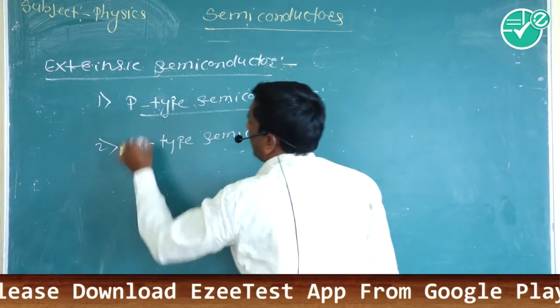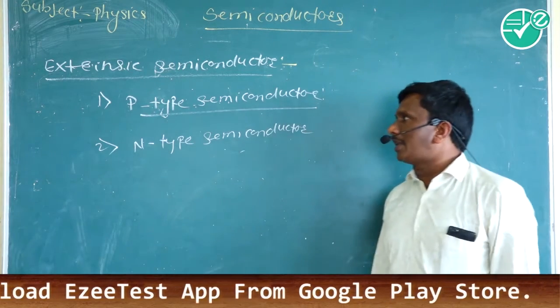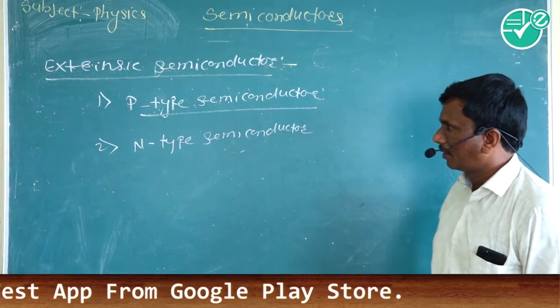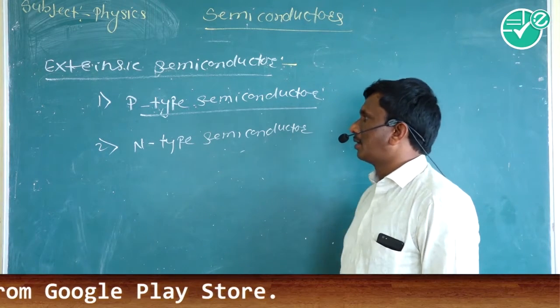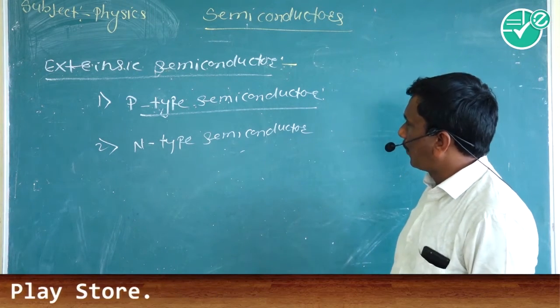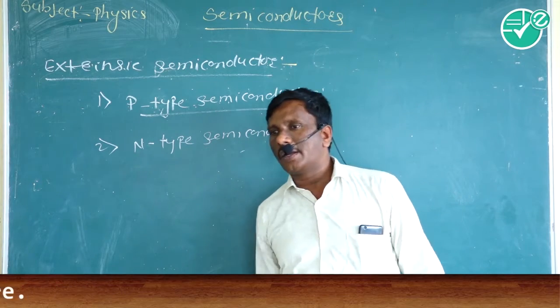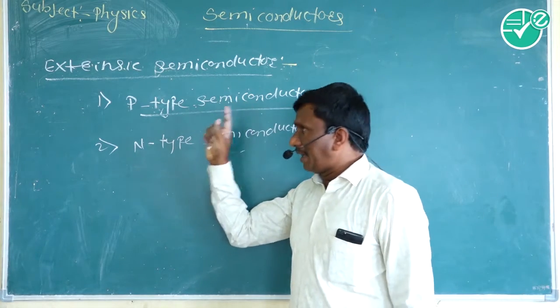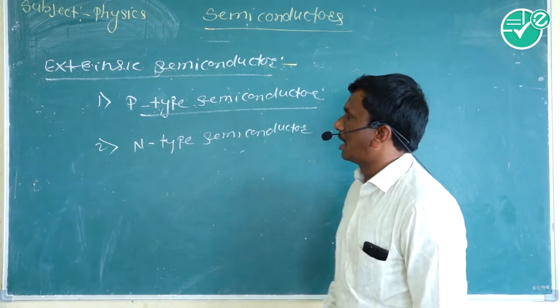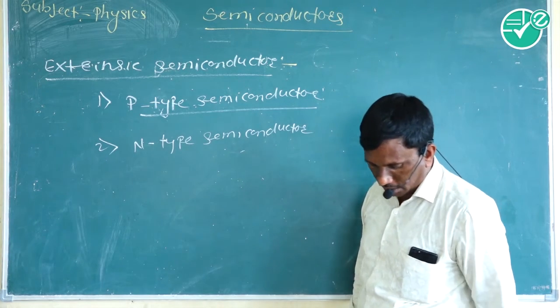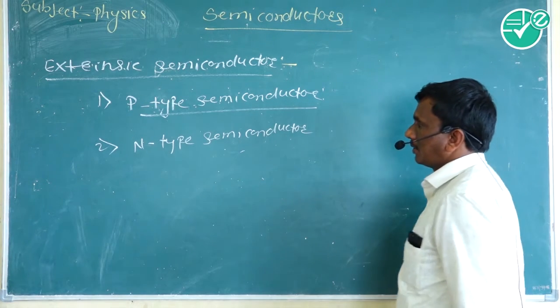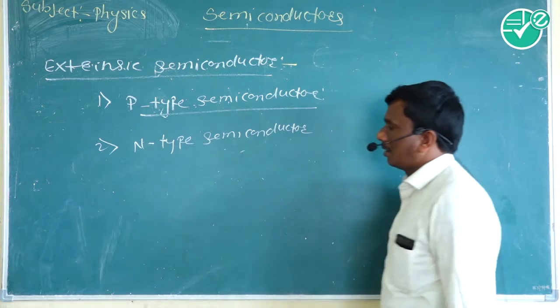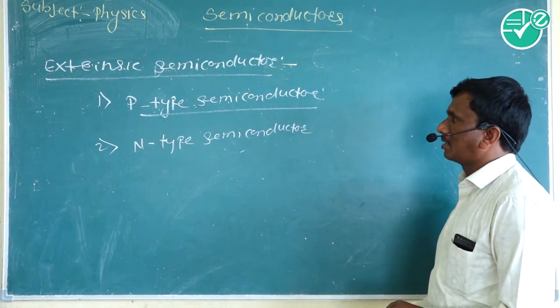So what is meant by p-type semiconductor? The positive type of semiconductor is called the p-type semiconductor, and the negative type of semiconductor is called the n-type semiconductor. In p-type semiconductor, the major charge carriers are the holes, and in n-type semiconductor, the major charge carriers are the electrons.